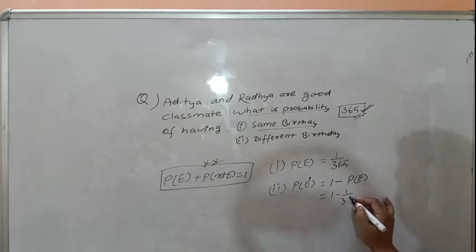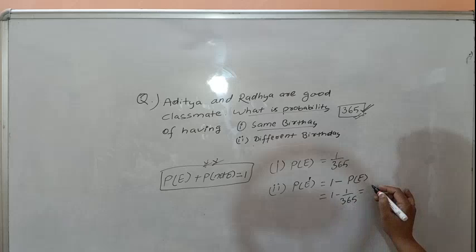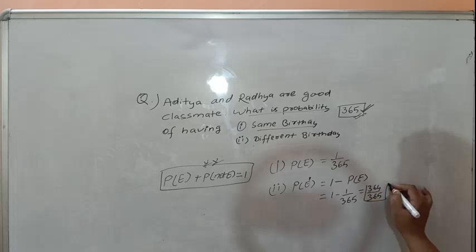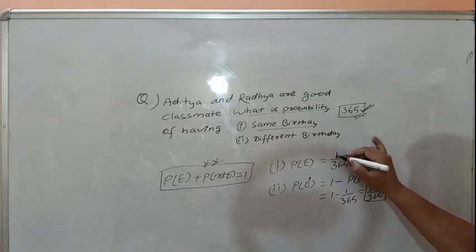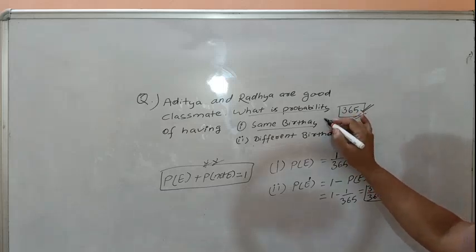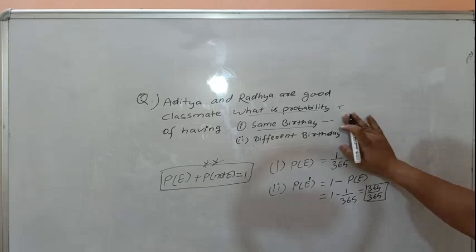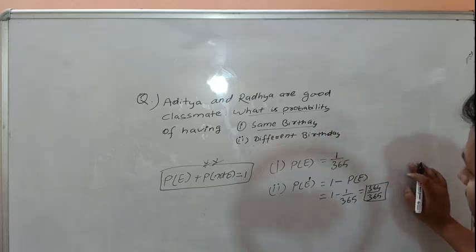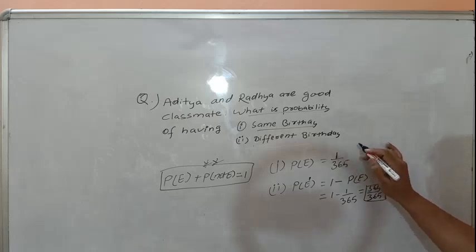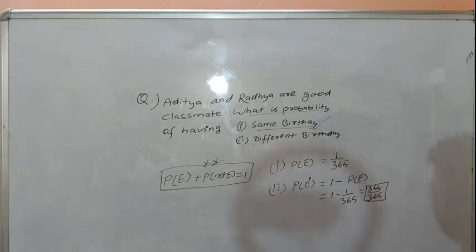1 minus 1 by 365, that is 364 by 365. This is the required answer. That means the chance of the same birthday is 1 over 365. If both have different birthdays, that means the chance of the same birthday is subtracted from the whole. 1 minus 1 by 365, that is 364 over 365.